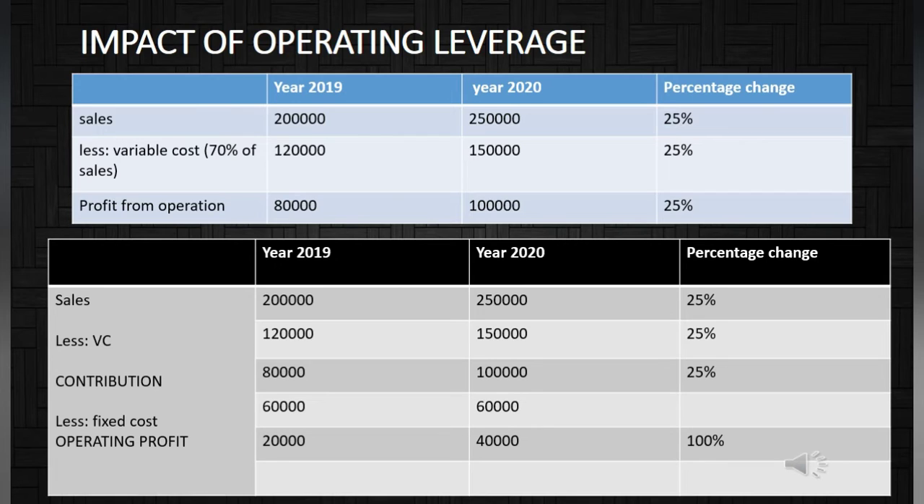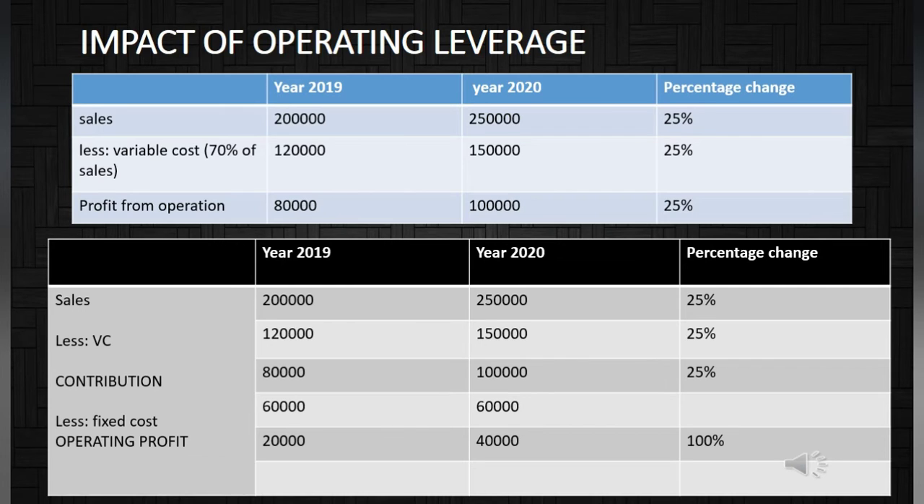Sales minus variable cost is profit. In the first case, the percentage change in sales is 25%, and the percentage change in operating profit is 25%. In the second case, there is fixed cost, or there is leverage. Sales minus variable cost is contribution, and contribution minus fixed cost is operating profit. In the second case, the percentage change in sales is 25%, and the percentage change in operating profit is